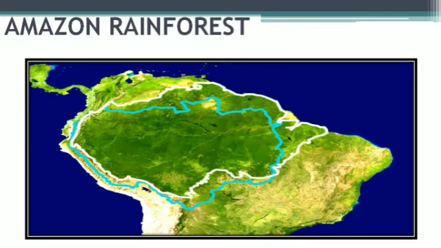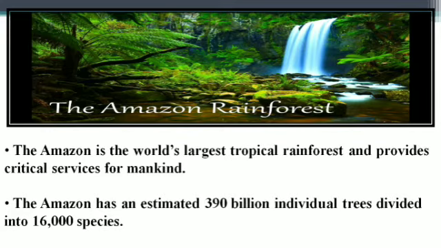Next topic is Amazon rainforest. This map is showing you where we have the Amazon area, and this complete blue line is depicting the areas where we are having the Amazon rainforest in the African continent. The Amazon is the world's largest tropical rainforest and provides critical services for mankind.